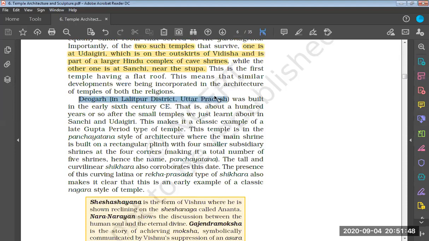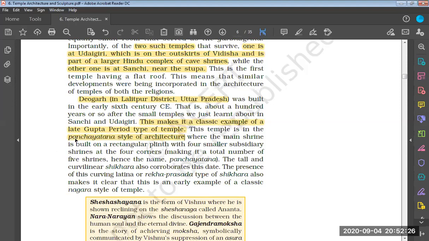Deogarh in Lalitpur district in Uttar Pradesh was built in the early 6th century Common Era, about 100 years or so after the temples we just learned about in Sanchi and Udaygiri. This makes it a classic example of the late Gupta period type of temple. This temple at Deogarh is in the Panchayatna style of architecture.